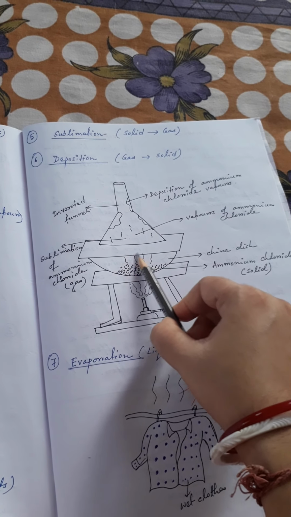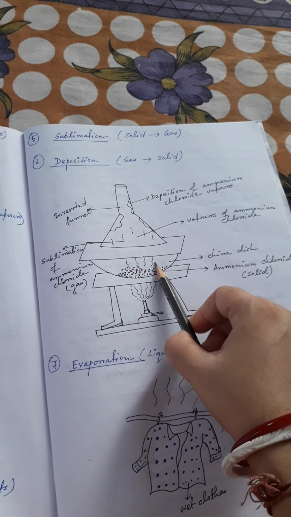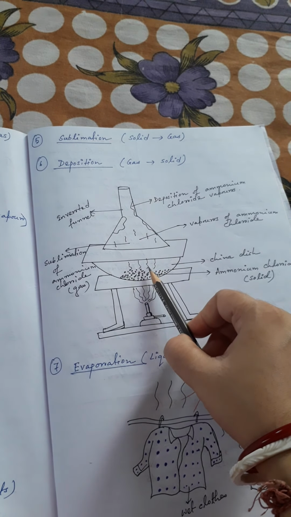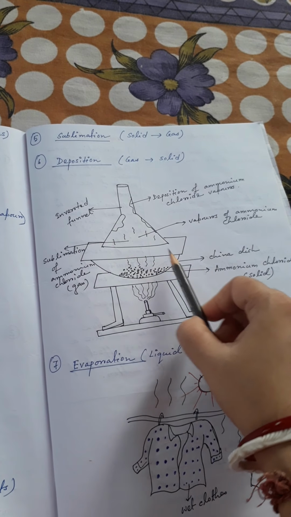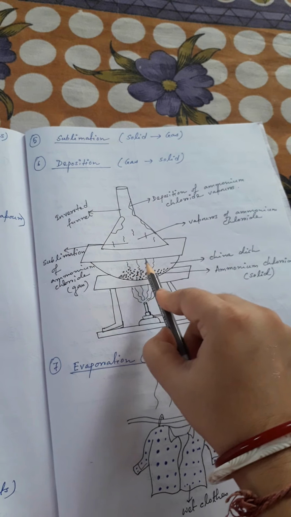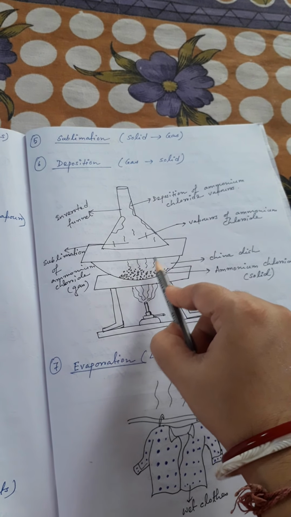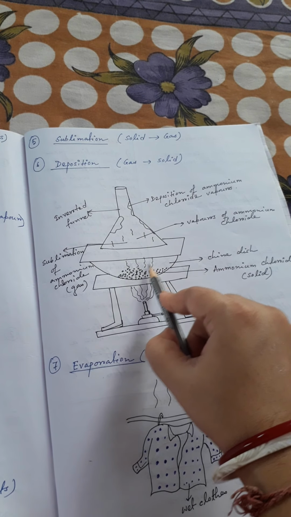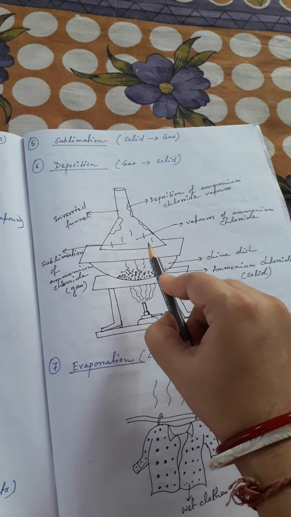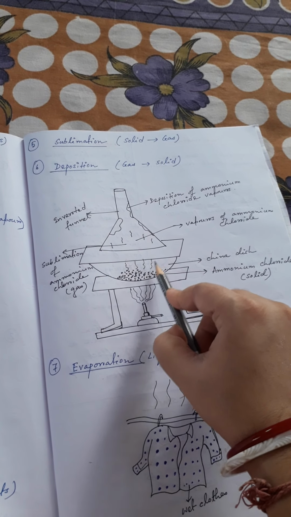You can see this white vapor coming out from this dish, and you can also observe the change going directly from the solid to the gaseous state. So this ammonium chloride is a solid, and when you see the white vapor coming out, it means the solid is directly changing to gas without going through the liquid state.